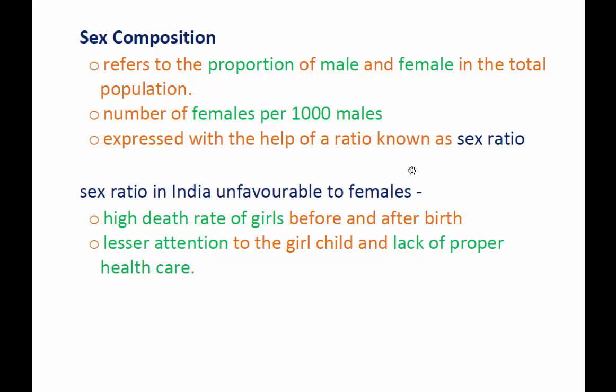Sex ratio in India is very unfavorable to females especially. One of the reasons is the high death rate of girls before and even after the birth of the girl child. Understand?